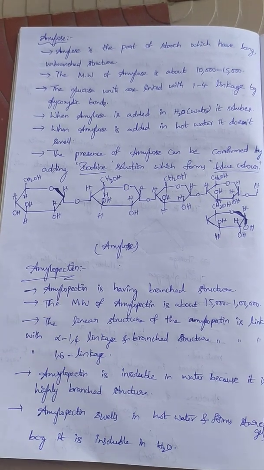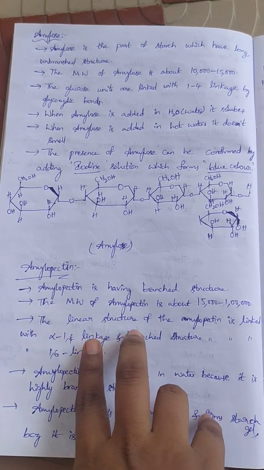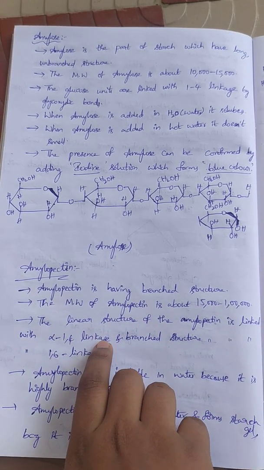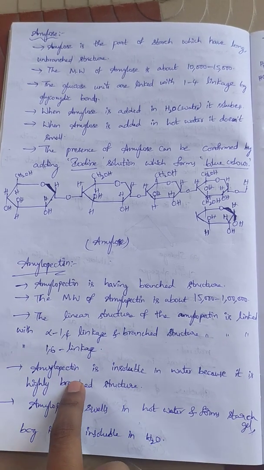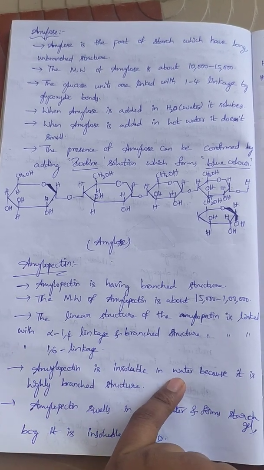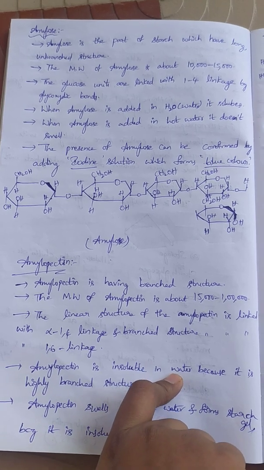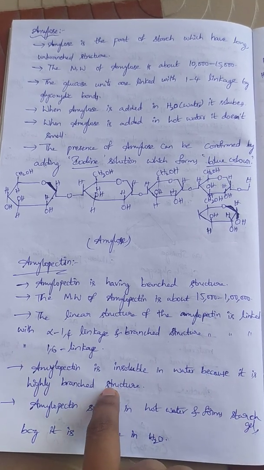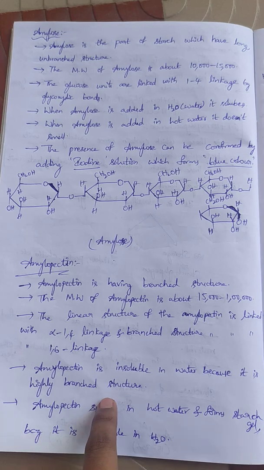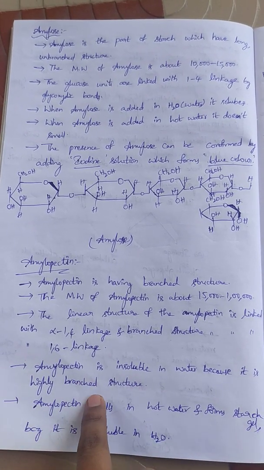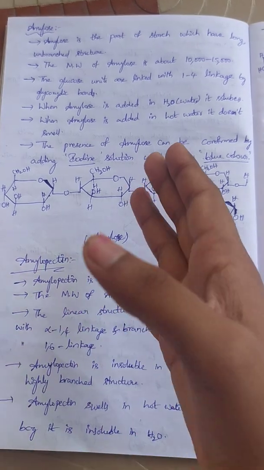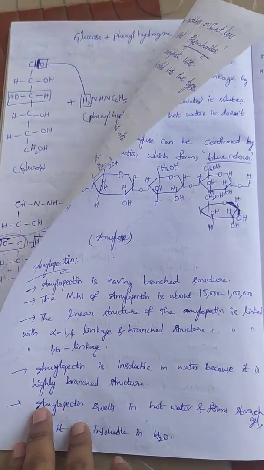Amylopectin is insoluble in water, whereas amylose is soluble in water. Because of the highly branched structure, it is insoluble in water, whereas amylose is easily soluble in water.